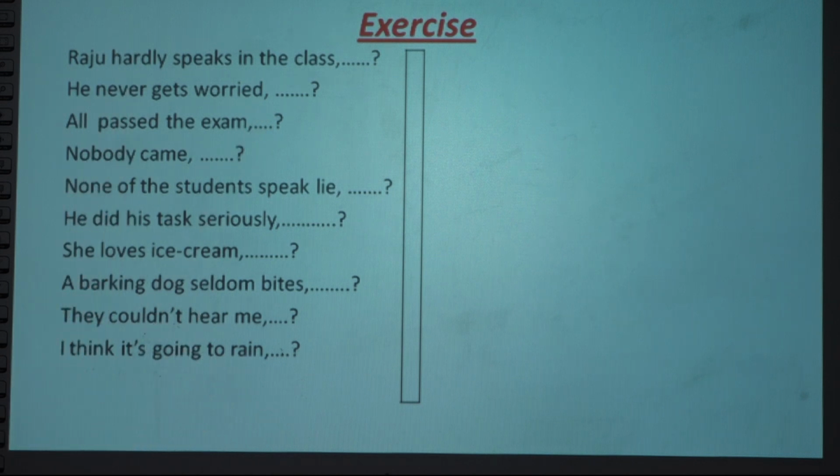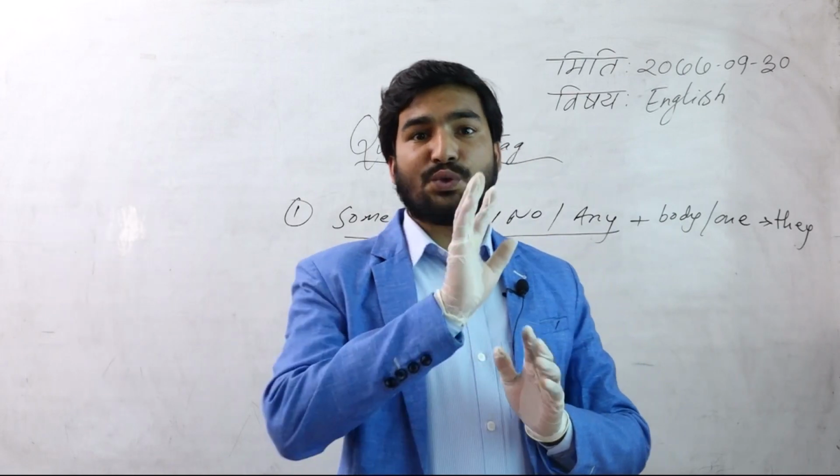While attempting questions regarding tag questions, first of all your duty is to identify whether the statement is imperative or assertive. If it is imperative, we use the tag will you. If the statement starts with let's, we use the tag shall we. I am repeating here: if the statement is an imperative one, there is no subject.